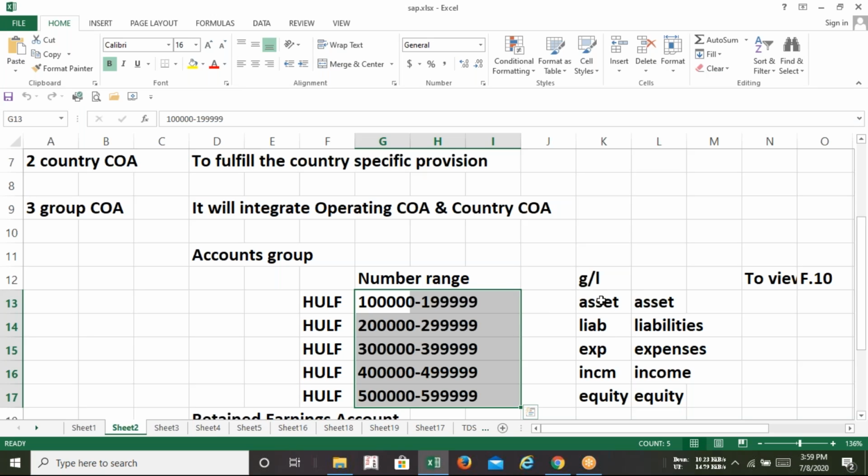My recommendation is very simple, dear sir and dear ma'am. Whenever you select any number range, select the entire one, because no expense is incurred to select any number range. I'll select the entire number range for a particular GL called assets. Then I will select another entire number range starting from 2 for the liability number range. Friends, getting my point? So right now I am going to do these two configurations, that is chart of accounts and accounts. Any confusion, any doubts regarding this, ask one by one.